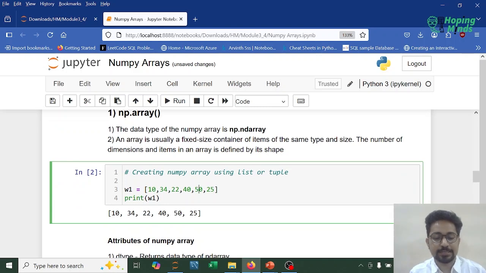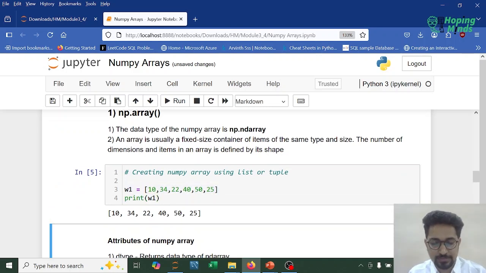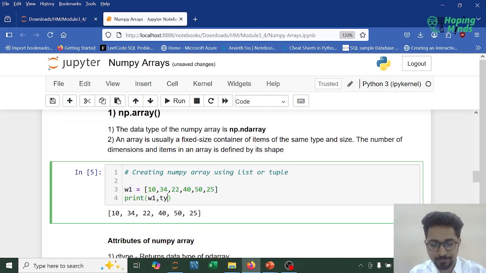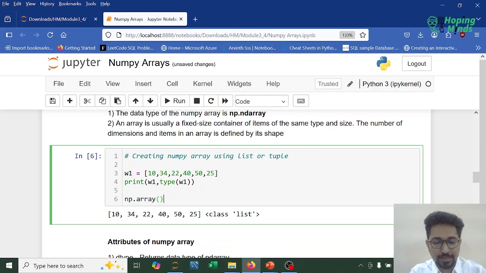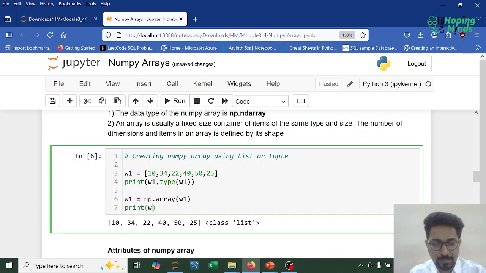So let's understand. Currently I have a list. We can check what the data type of w1 is. The type of w1 is a list. All right, guys, over here I can see that it is a list. How to convert it to a NumPy array? I can use the array function, write w1, and store it in w2. All right, and then I can display w2.